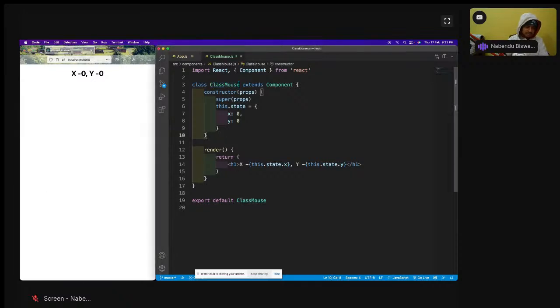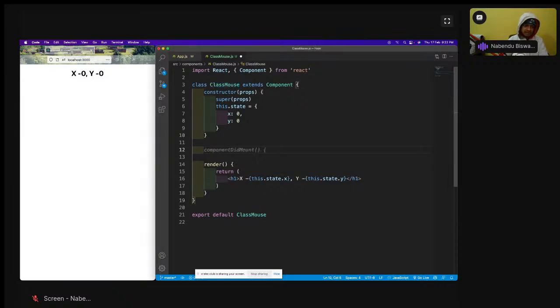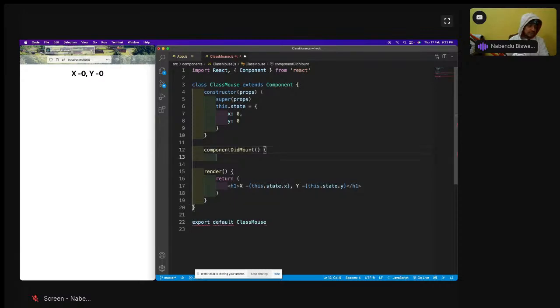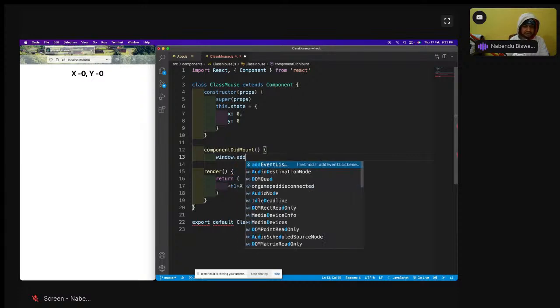In componentDidMount, I will run an event listener, which will be like window.addEventListener. Event listener also is a JavaScript thing, but we can add it in React. But we should always add it in componentDidMount. Why? Because even in a JavaScript project, we added an event listener only once. We should not add the event listener multiple times.